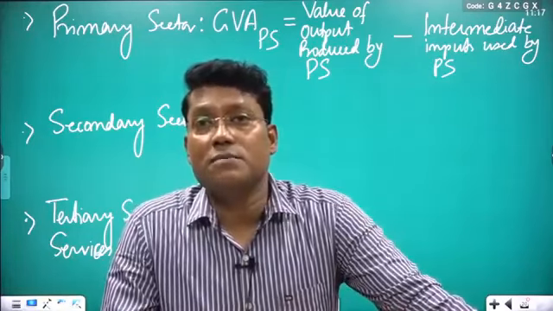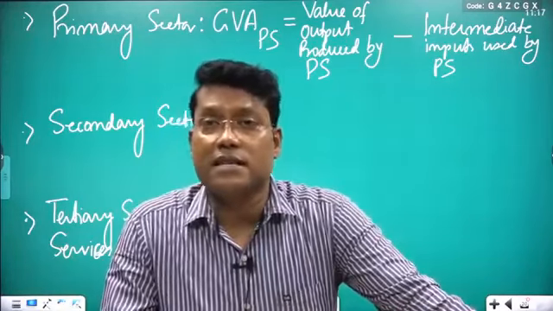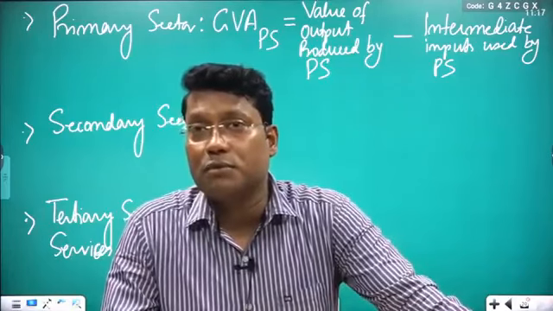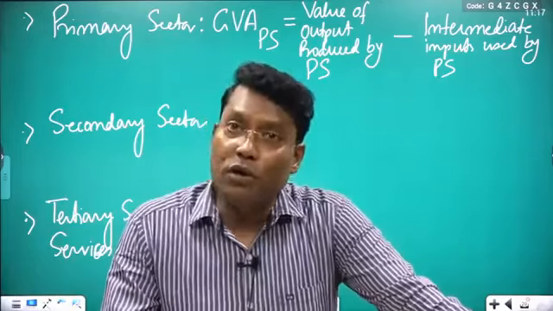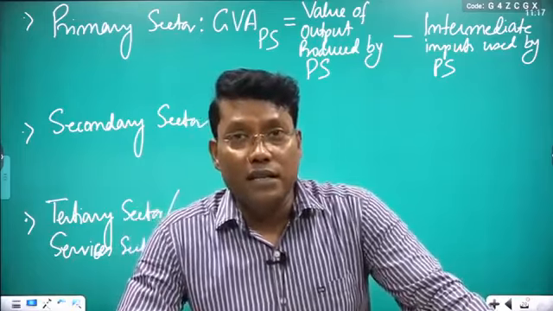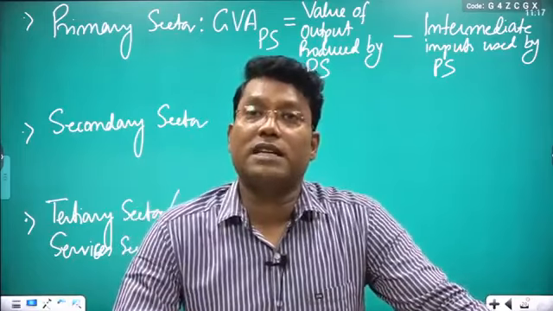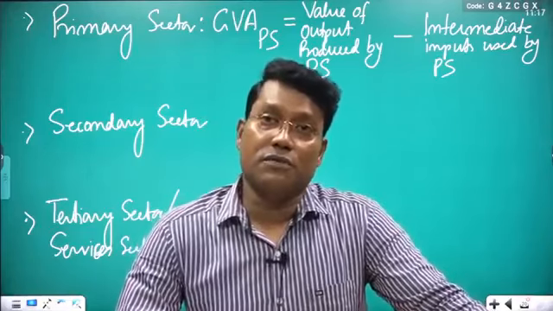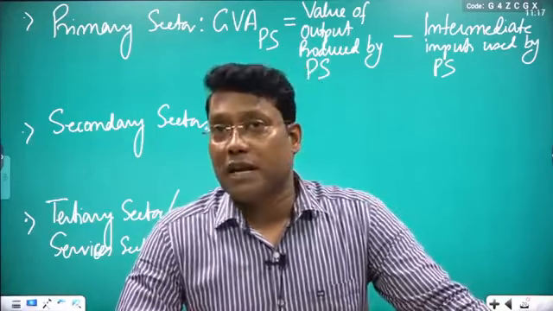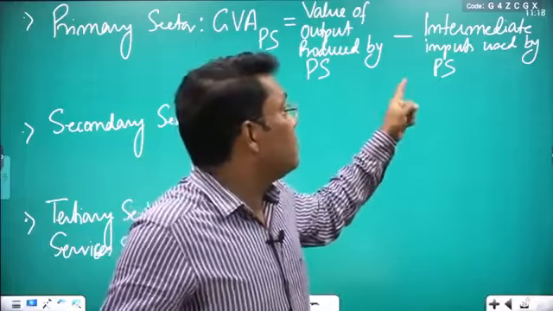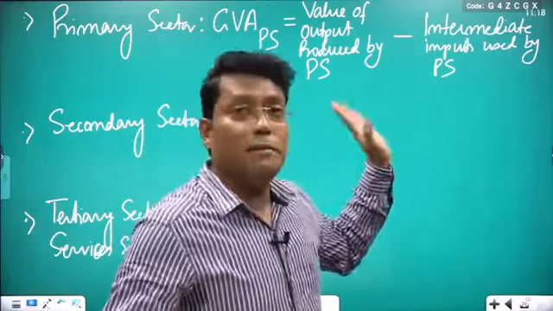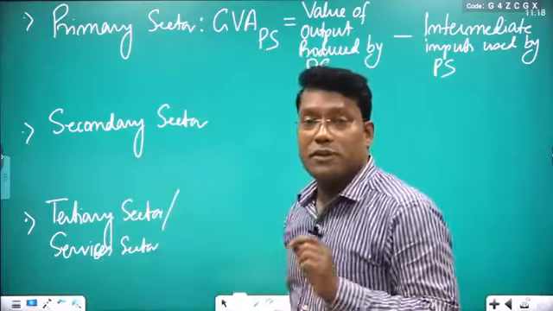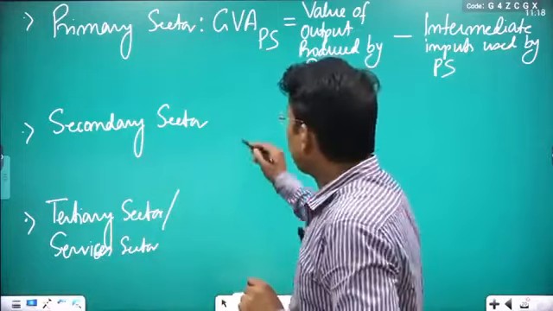These services are part of the tertiary sector and are used as input. So overall, the primary sector really uses output produced by the secondary and tertiary or services sector. That is the reason we subtract intermediate inputs used by primary sector, and what we get is GVA, gross value added by primary sector.